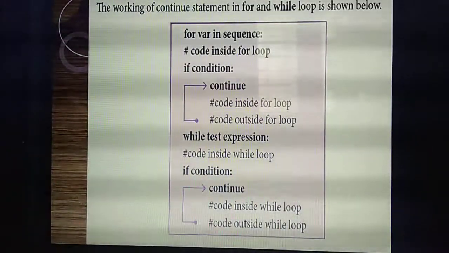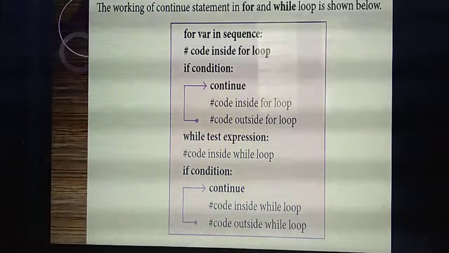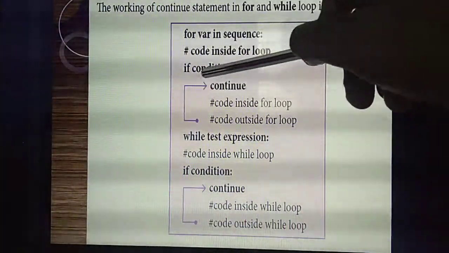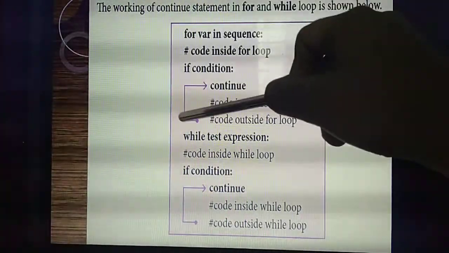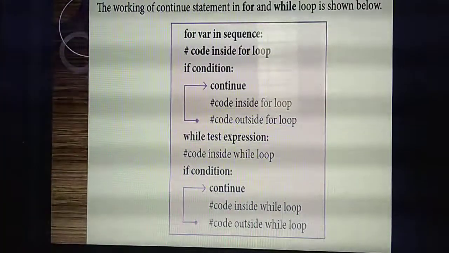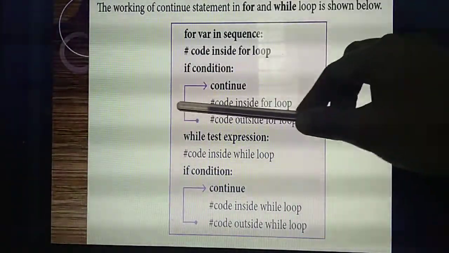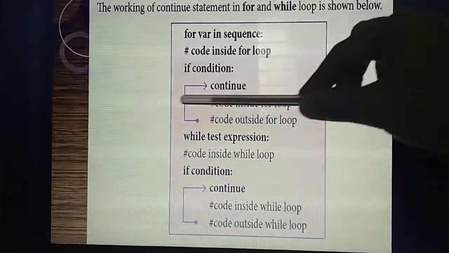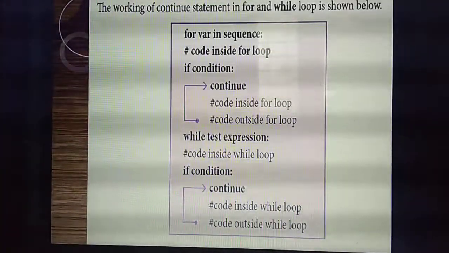Differentiate and study. If you have the textbook, please take that page and see it. For the break statement, the arrow mark points downward. What's the meaning? If a break statement is there, it automatically comes outside of the loop. But if the continue statement is there, only that part alone is skipped and the statement will execute again. That means inside the loop, the remaining part of the program will get executed.